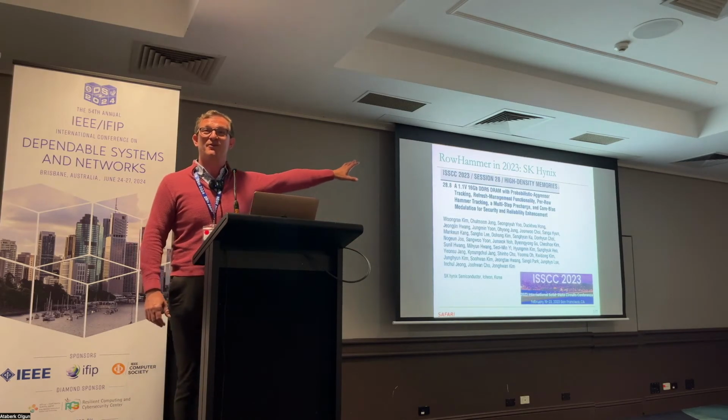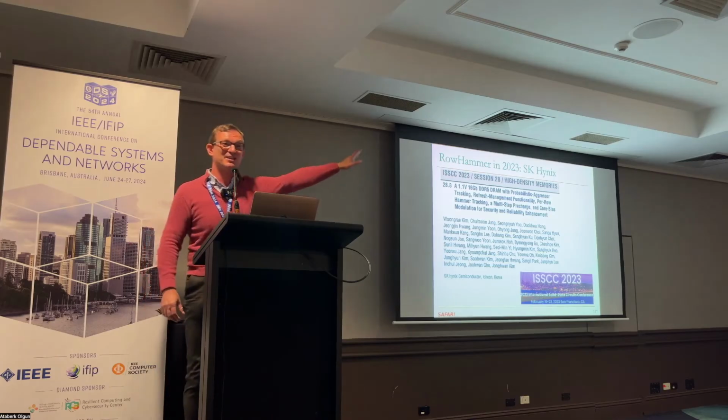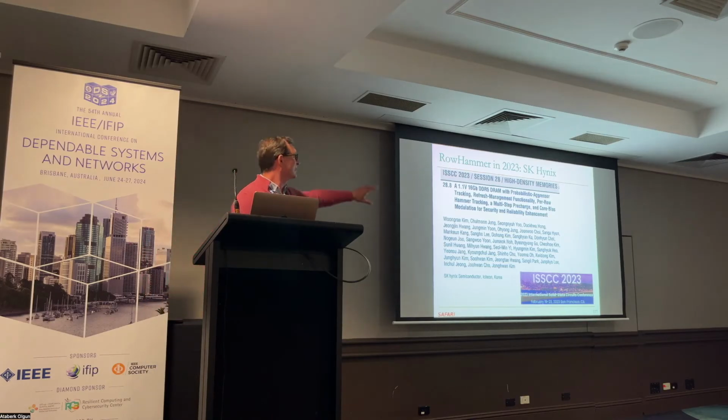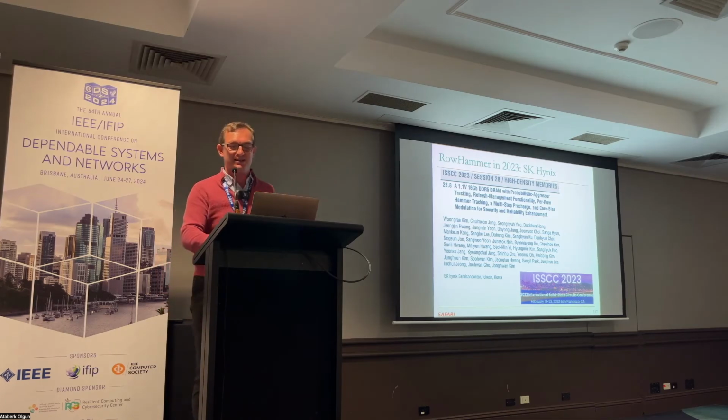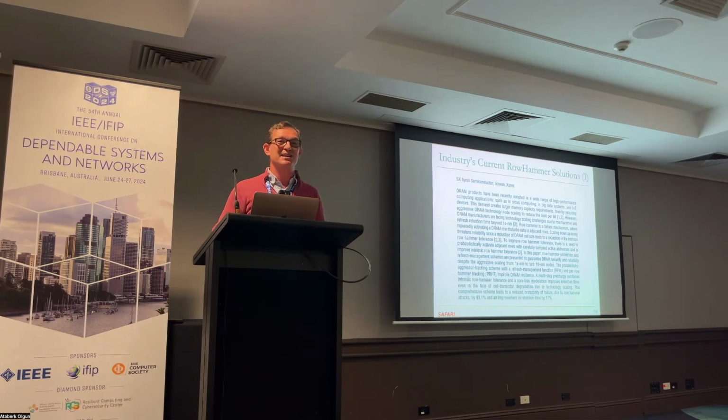This is the first paper from industry, SK Hynix, which is a major DRAM manufacturer, the second biggest one. This is the first paper that acknowledges RowHammer. It uses the word RowHammer. And they basically introduce an intelligent memory controller in DRAM. I'm not suggesting this is the best solution.